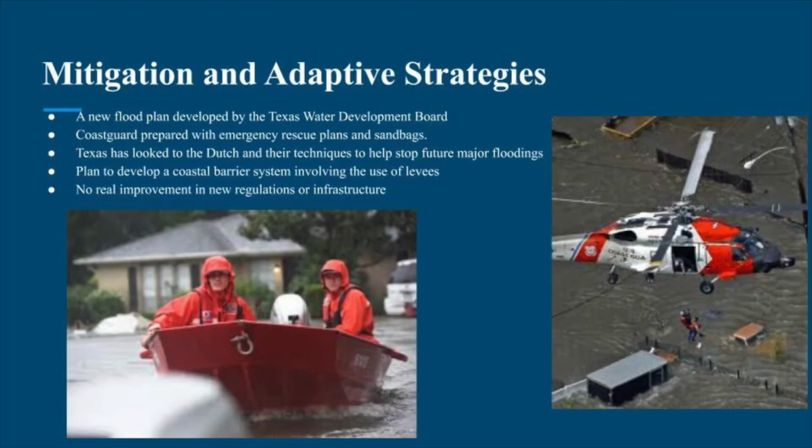Mitigation and adaptive strategies. A new flood plan was developed by Texas Water Development Board after Hurricane Harvey. Coast Guard prepares with emergency rescue plans and sandbags for hurricanes. Texas has looked to the Dutch and their techniques to help them stop future major floodings. The Dutch use sand dunes as coastal barriers, and Texas plans to develop a coastal barrier system involving the use of levees. No real improvement has actually occurred in new regulations or infrastructure in Texas.